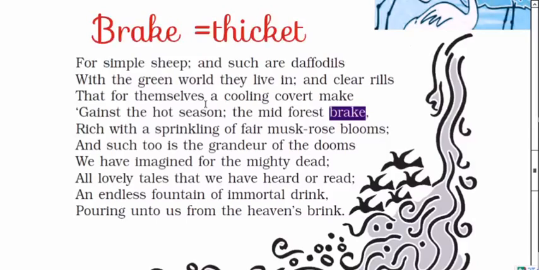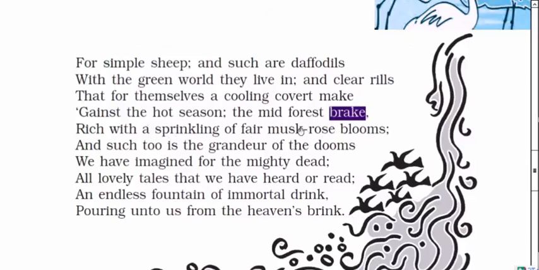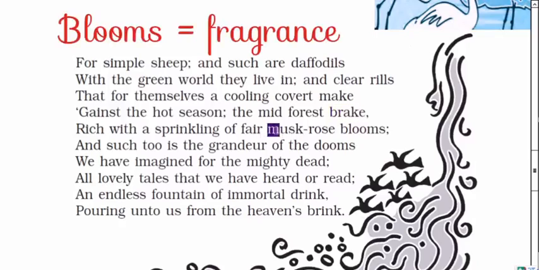And such too the grandeur of the dooms we have imagined for the mighty dead. Grandeur, you can say a high status person, and dooms means the upper part of any building, the dome. Mighty dead means powerful persons, enormous people, who are now dead, and all the tombs are made for them, they are mighty.